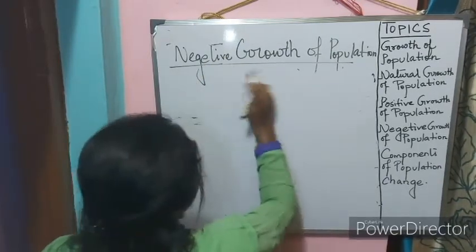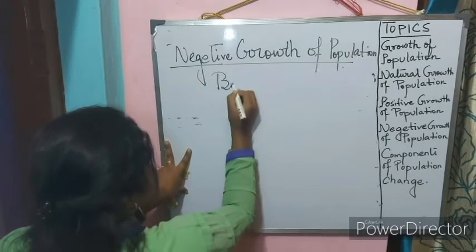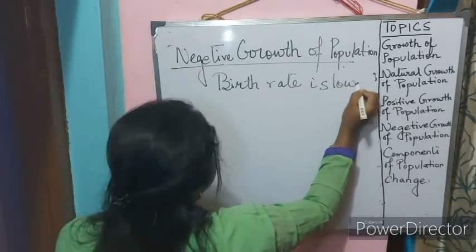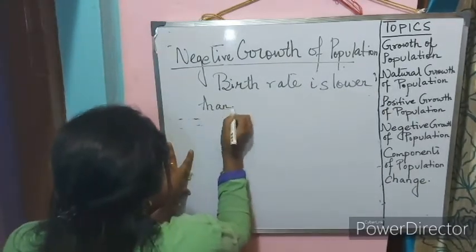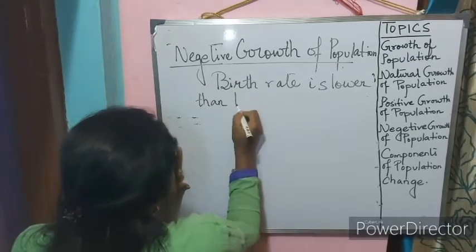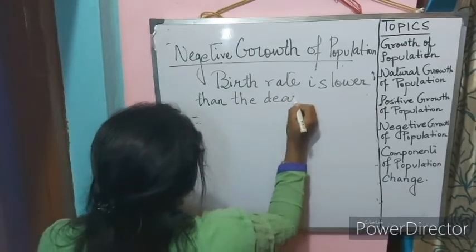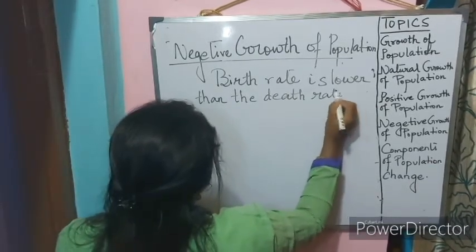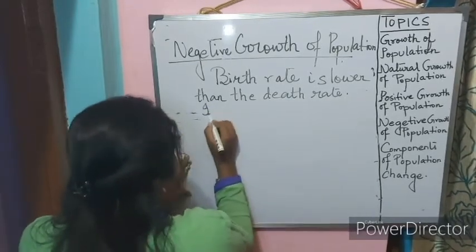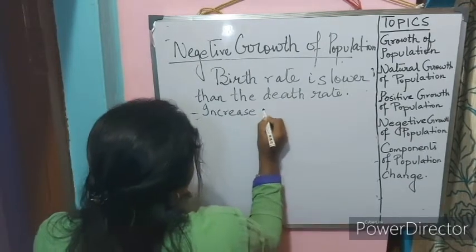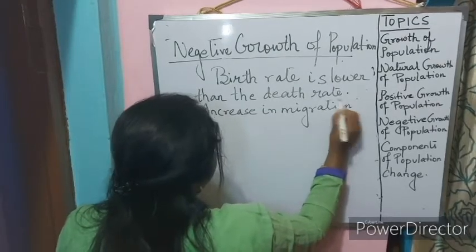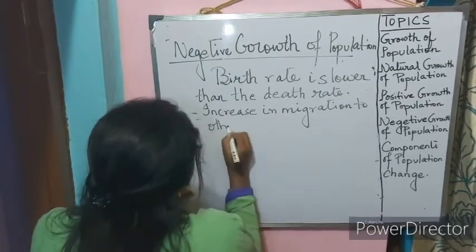Negative growth of population means the birth rate is lower than the death rate, and there is an increase in migration to other countries.